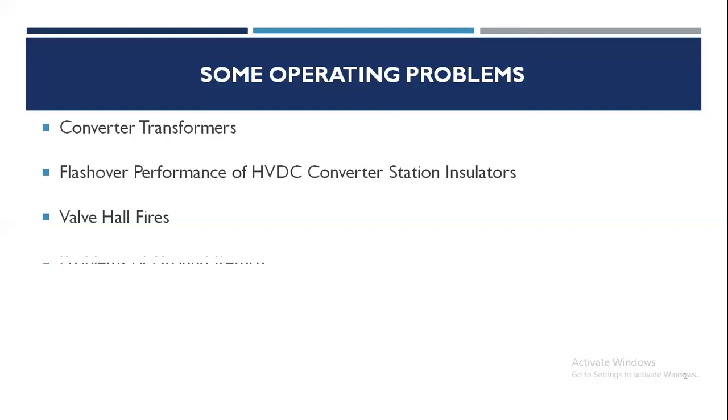Fourth problem is regarding problems of ground return. Although ground return during the monopolar operation cuts down power losses, it can also cause problems with the buried metallic structures and three-phase AC transformers with grounded neutral.